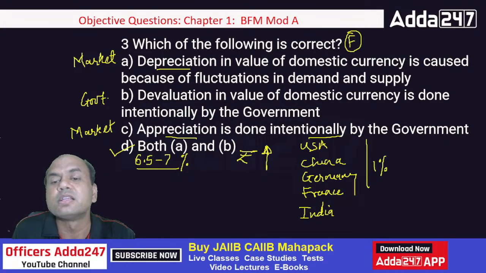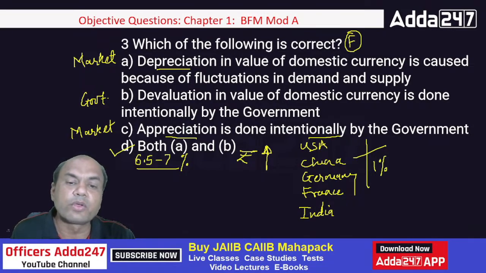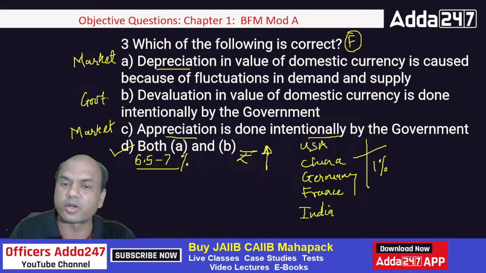Hardly one. China is growing higher. China is an exception, but China has its own internal problems. Huge problems are there. But the remaining 3 countries are growing at a lower rate. Okay. So coming back, if we go on maintaining this GDP of 6.5 to 7, our currency will appreciate in the coming years. Okay. Got this point, everyone?